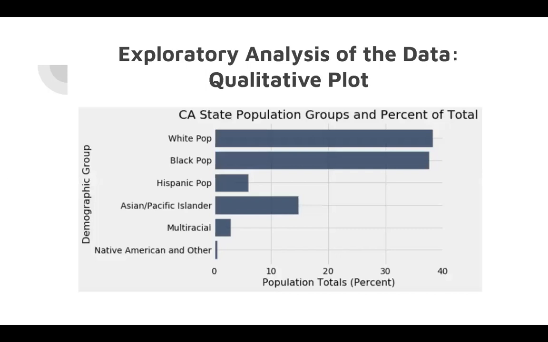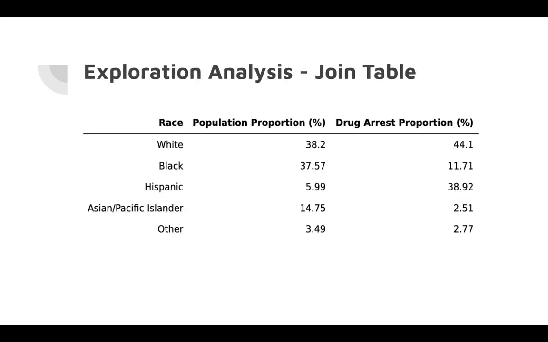During our initial exploratory analysis of the data, we found that there were some disparities between actual demographic makeups in California versus the information that was presented. In particular, if you look at the Hispanic population, they're vastly underrepresented in the data set that we were provided with. To perform our hypothesis test, first we need to make a table to display the population proportion versus the drug arrest proportion between races. In the table, we can see that our alternative hypothesis has merit, as the proportion of Hispanic drug arrests are much higher than their respective population proportion, while Black and Asian/Pacific Islander arrests are much lower.